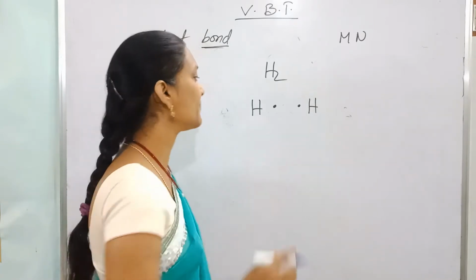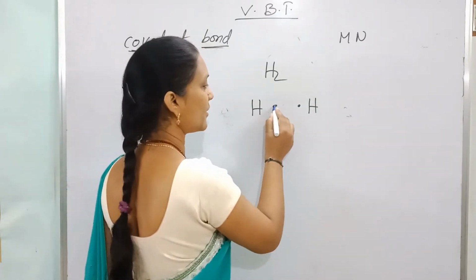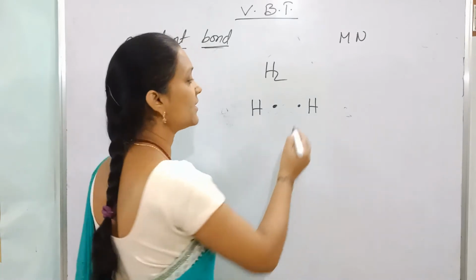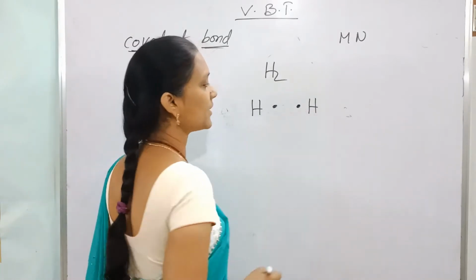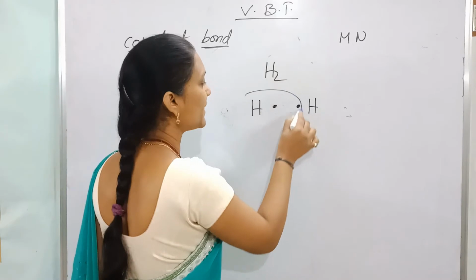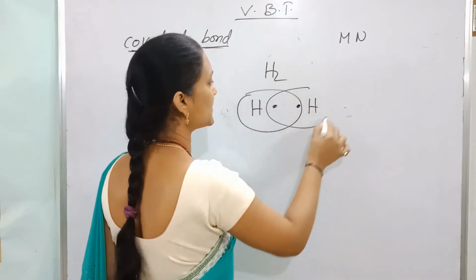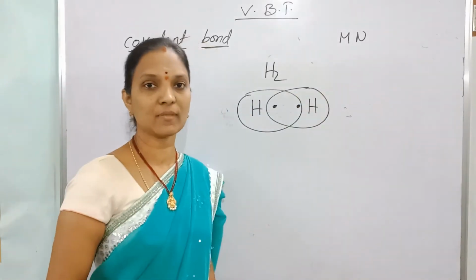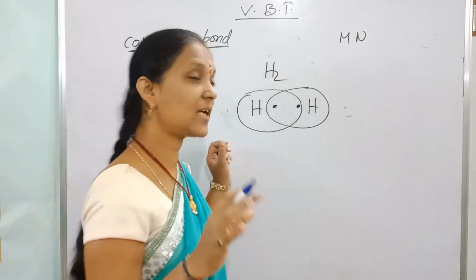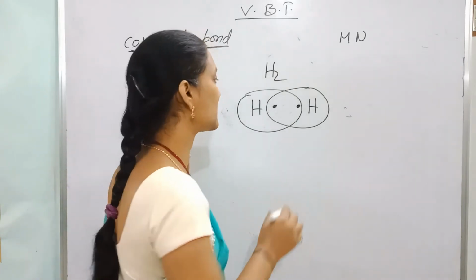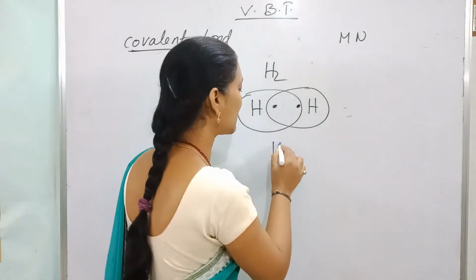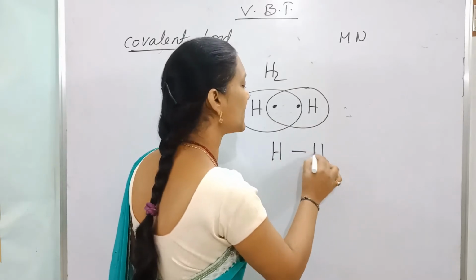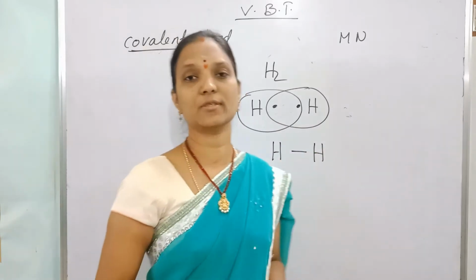Now what happens? This hydrogen contributes one electron and that hydrogen contributes one electron. This electron pair is shared by the two elements equally. Both contribute electrons, and sharing of the electron pair takes place between the two hydrogen atoms.